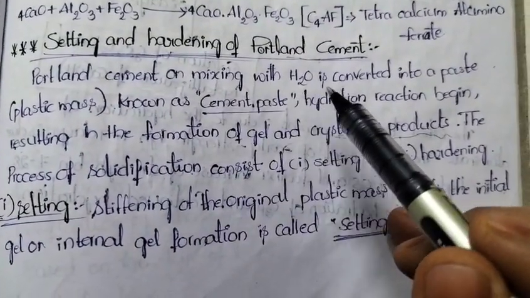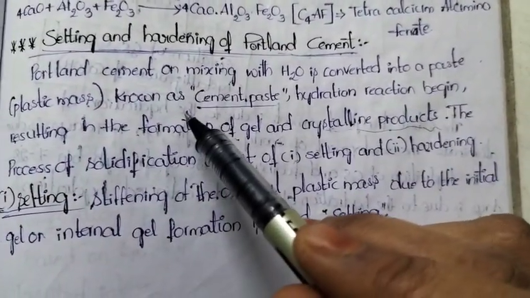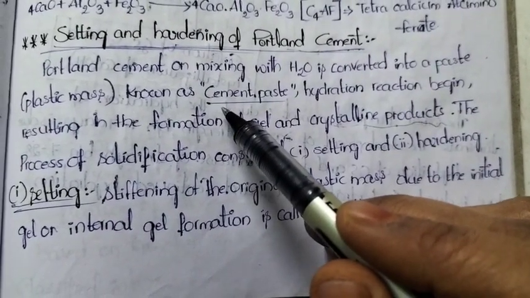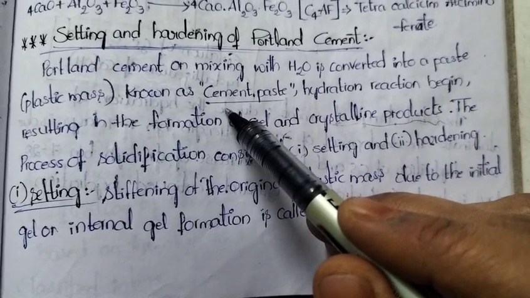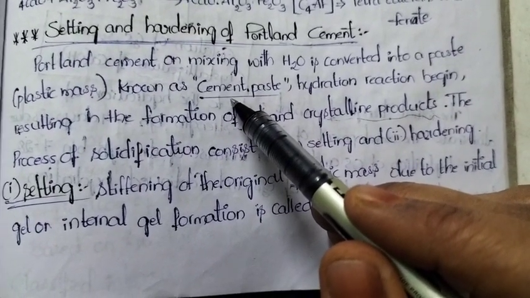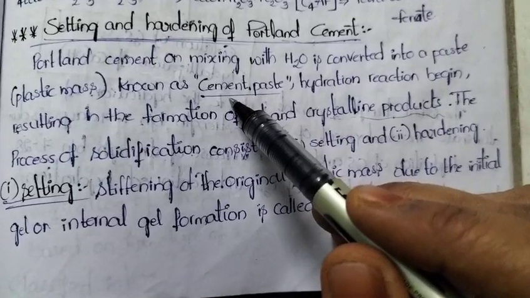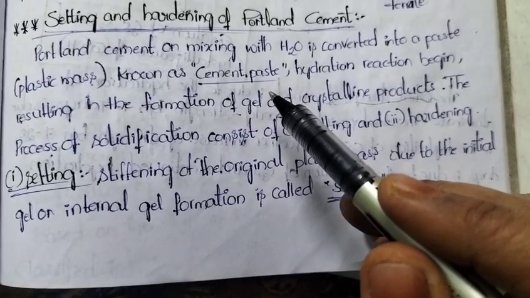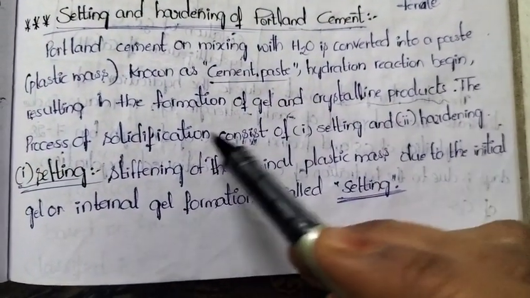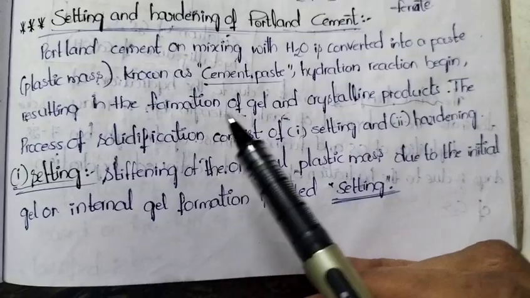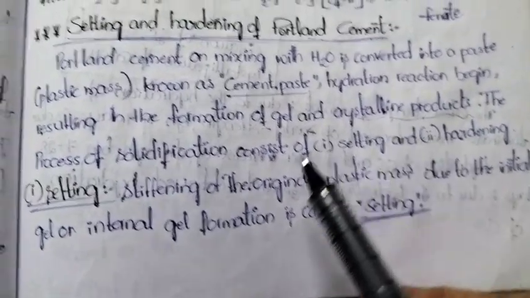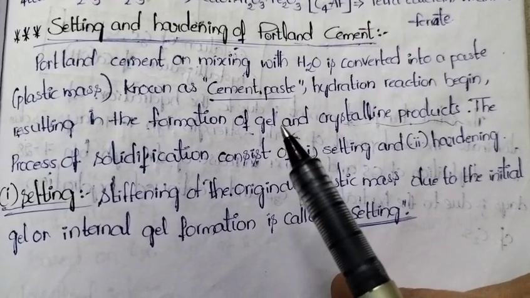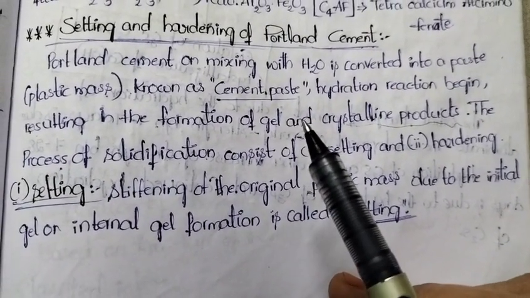Portland cement on mixing with water is converted into a paste. At the time of introduction of Portland cement, we discussed about this. Portland cement is also called as magic powder because whenever we add water to Portland cement, it can form one type of plastic mass. That plastic mass is called as cement paste. Hydration reactions result in the formation of gel and crystalline products. You should remember one important point here. If you understand this point, you can understand the setting reactions and hardening reactions very easily.